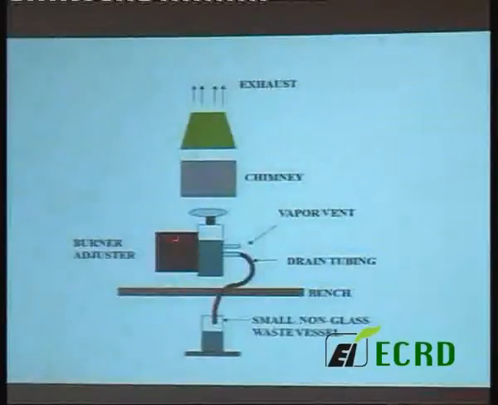This is the picture of a flame atomic absorption spectrophotometer. This is the sample, this is the nebulizer, which sucks the sample into the flame, where it is ignited, and then the sample is atomized, and the signal in the form of current is passed to the detector.